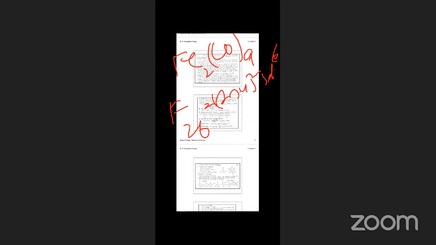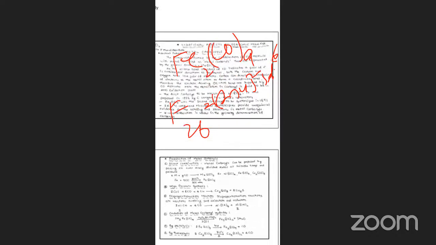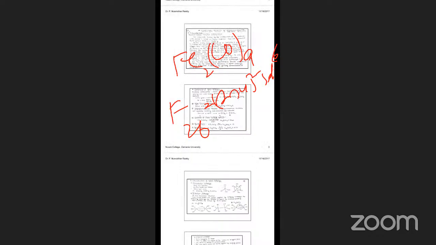So we can count the EAN, and another rule is also there, the 18 electron rule. We can apply the 18 electron rule in the tetracarbonyl complex. That is also one type of rule. The 18 electron rule is similar to the noble gas electron configuration.